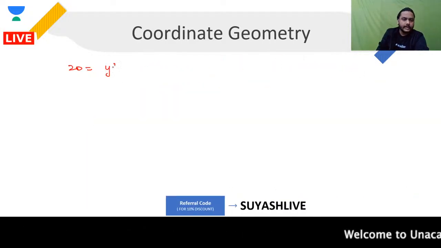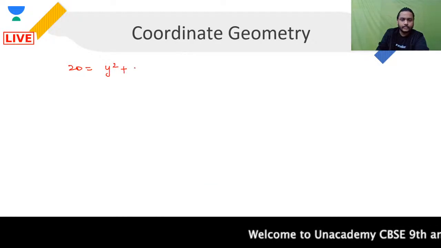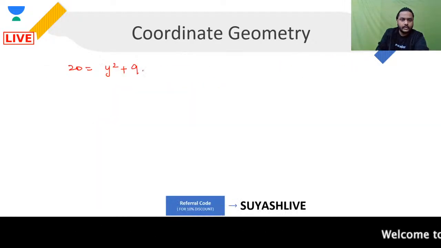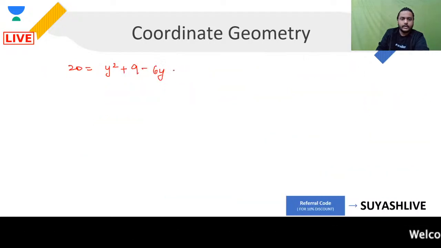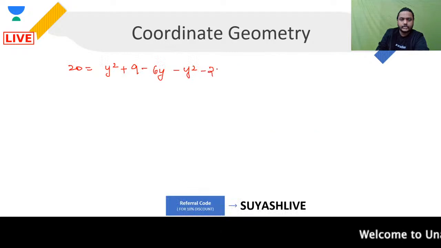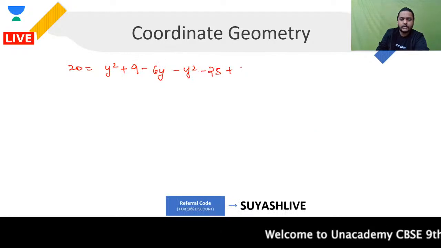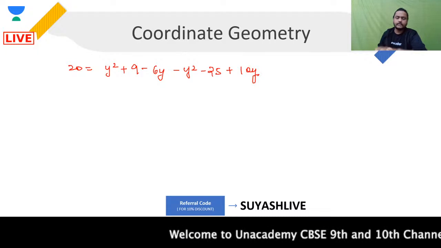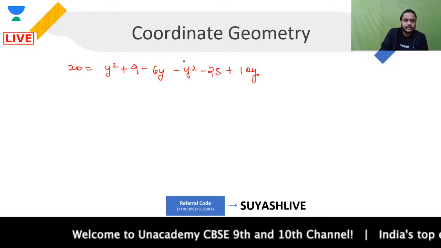20 is equal to (y minus 3) whole square, which is y square plus 9 minus 6y, then minus y square, minus 25 plus 10y. ये आपके पास आया. इसको सॉल्व कर लेते हैं, क्वेश्चन का आंसर आ जाएगा.